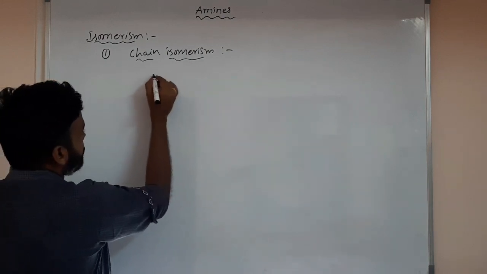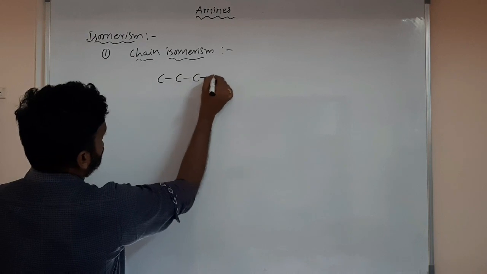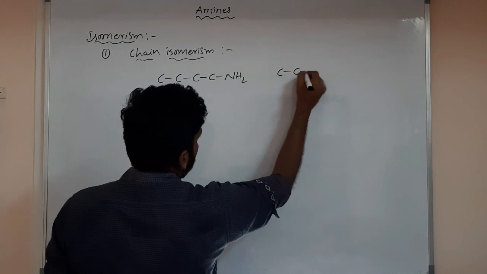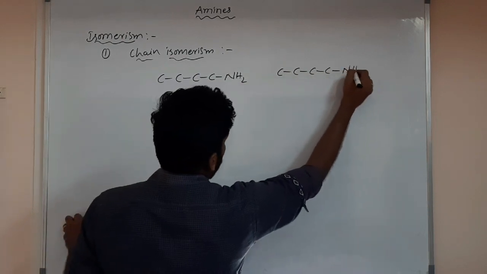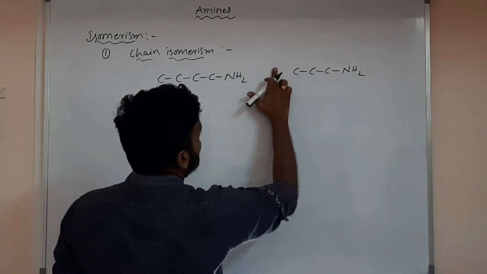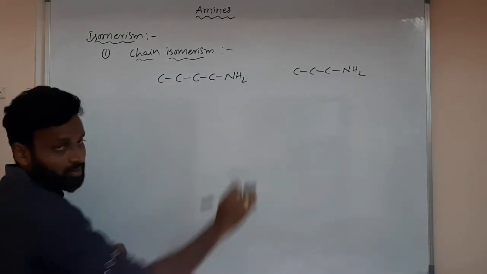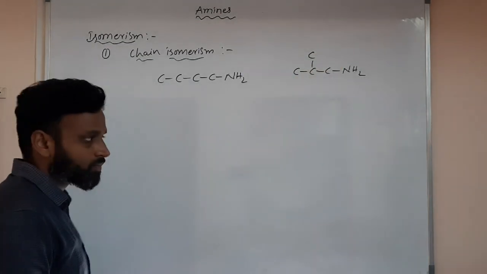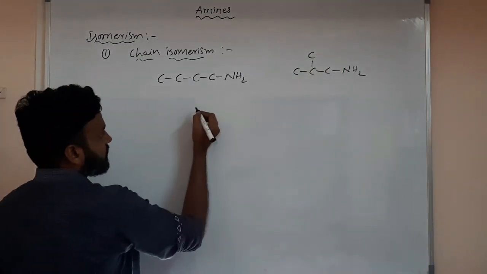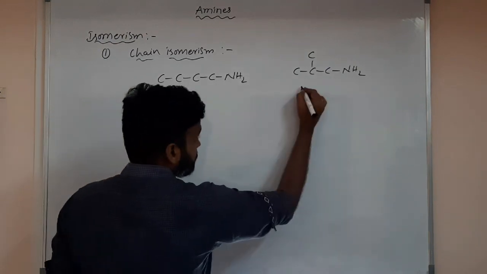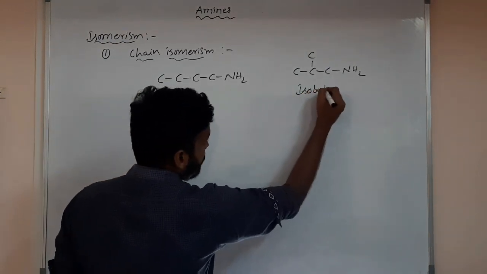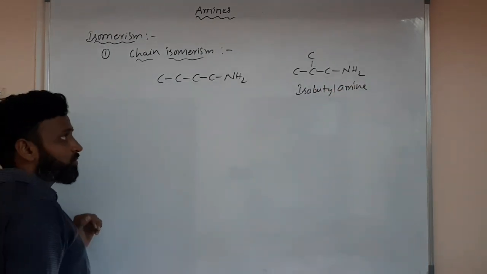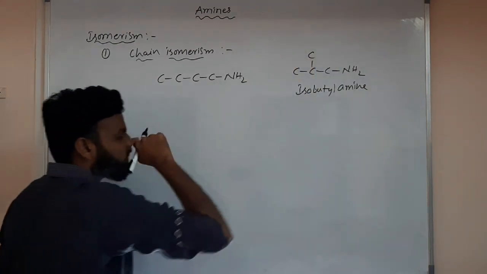First, chain isomerism means a different carbon chain. 1, 2, 3, 4 carbons and NH2 you have. And in the other, instead of the long chain of 4 carbons, now 3 carbons and one more carbon branching like this. This is isobutyl amine, because this is an isobutyl group.